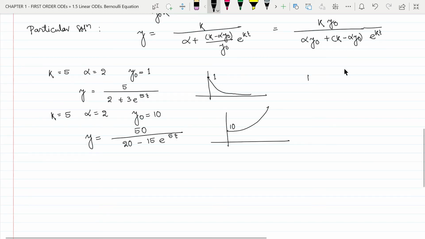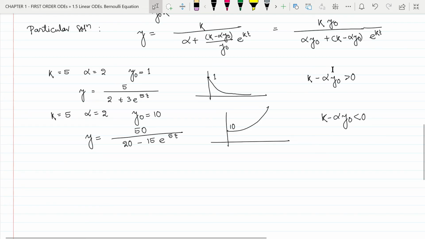You can see in the first case k minus alpha y naught was greater than 0, because k is 5 and alpha y naught is 2. So k minus alpha y naught was 3, which is positive. But in the second case, k minus alpha y naught was negative, less than 0, because k was 5 and alpha y naught was 20. So that is minus 15, which is less than 0.